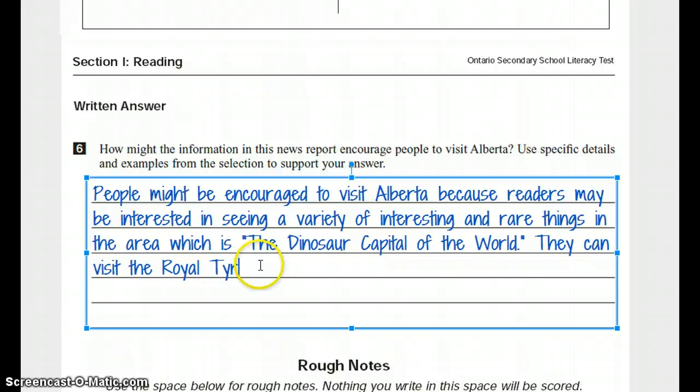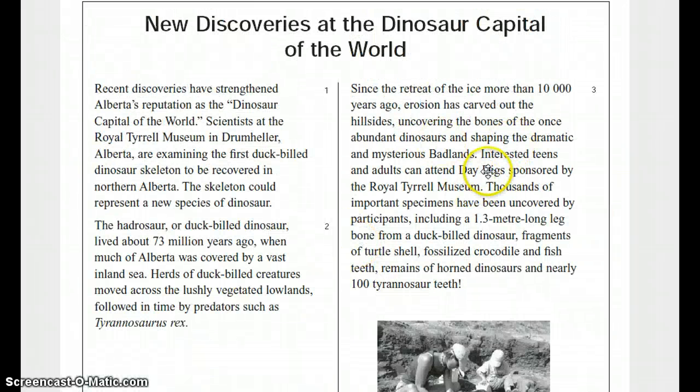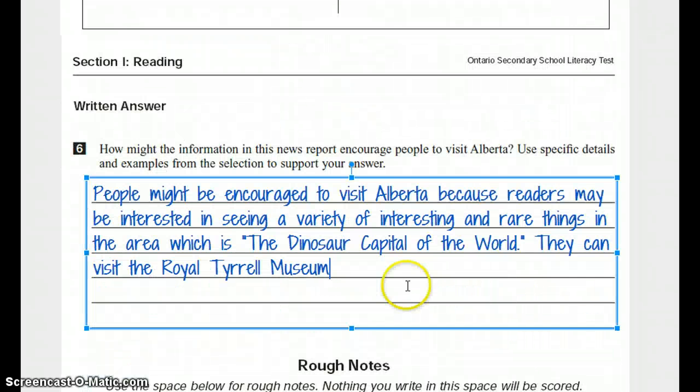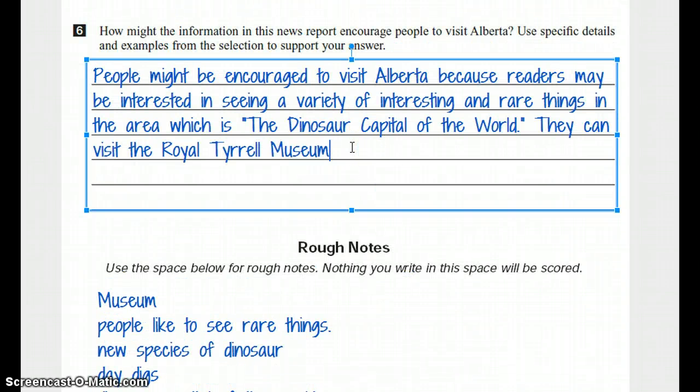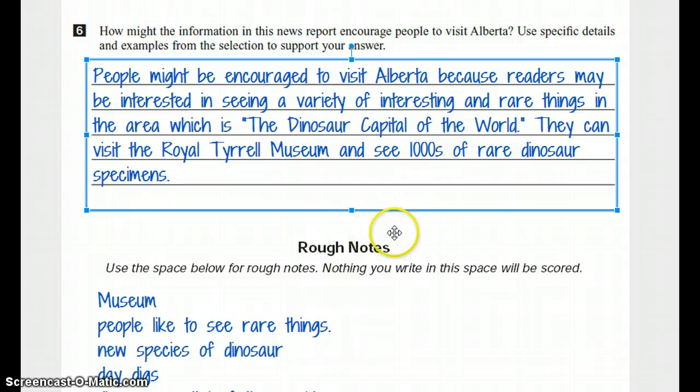Royal Tyrrell Museum. The Royal Museum. And the Royal Tyrrell Museum has thousands of important specimens. Thousands of them. I think I could fit that in. Fit that in here. And see thousands. I'm going to just use the number so I don't use up too much space. Of rare dinosaur specimens. There we go. They could visit the Royal Tyrrell Museum and see thousands of rare dinosaur specimens.